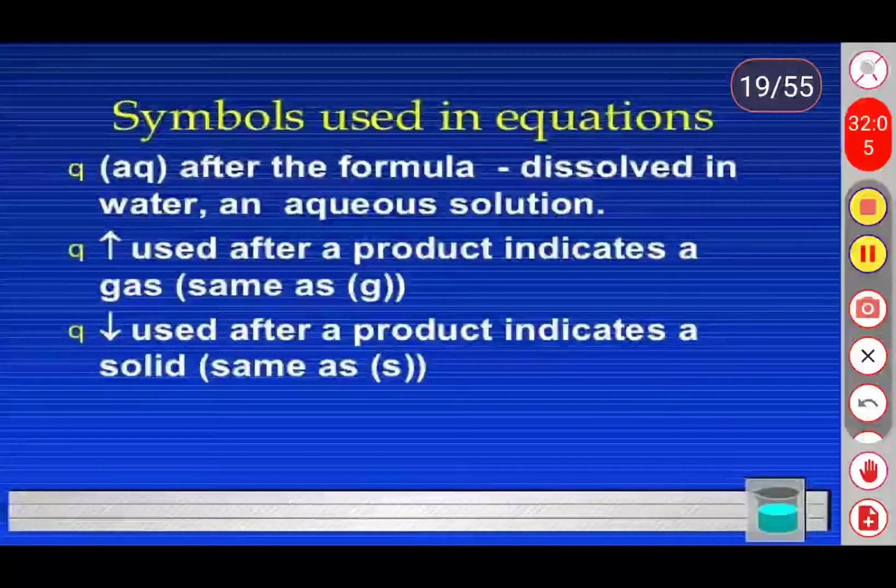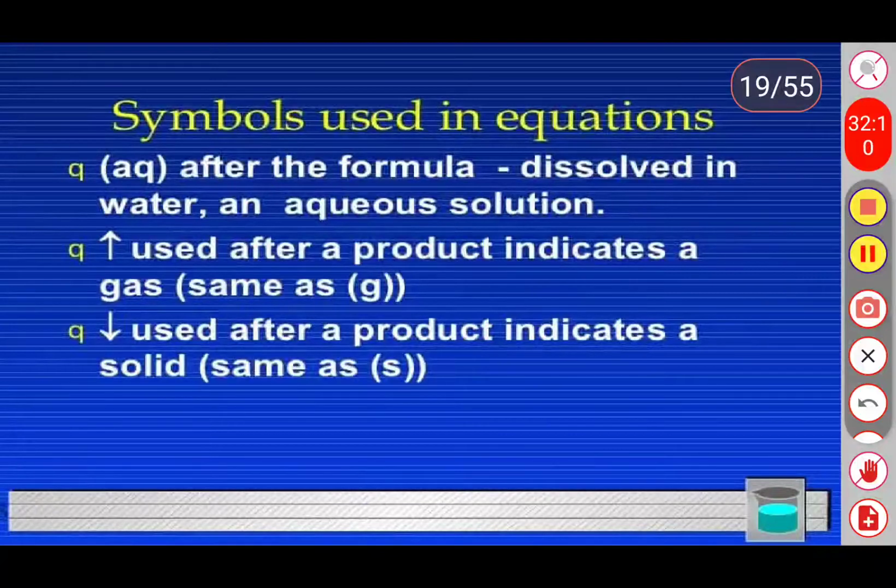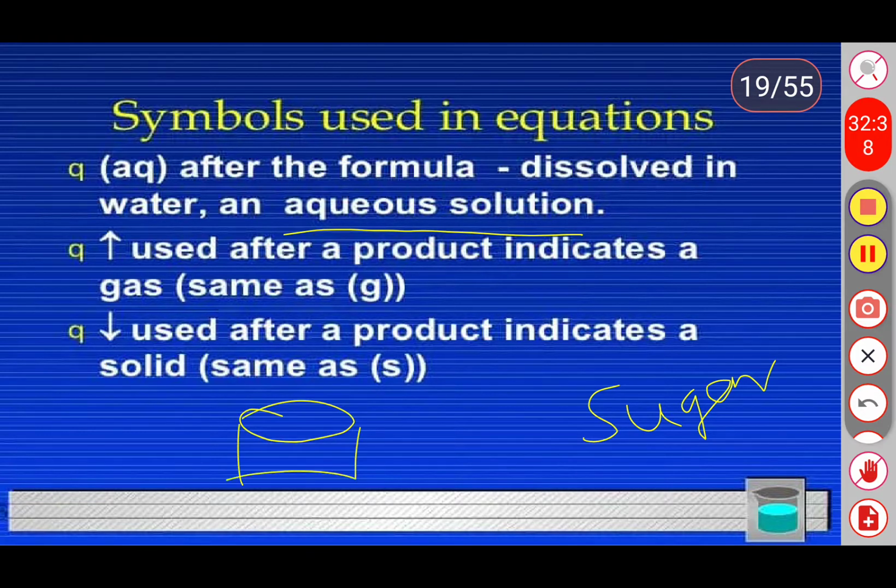See in the next slide, AQ, this is also one of the symbols we are using in the chemical equations. So AQ is nothing but an aqueous solution. When any substance is completely dissolved in water, that is called an aqueous solution. For example, when sugar or salt dissolves in water, it is completely soluble. So that solution we call an aqueous solution.